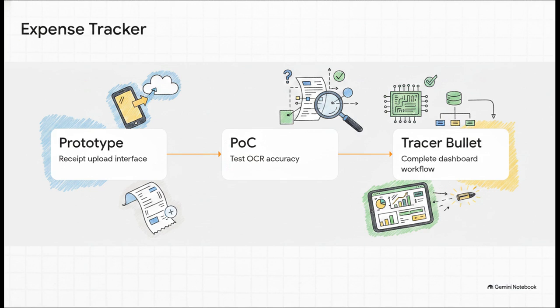Next, can our optical character recognition actually read crumpled up receipts accurately? Build a PoC to test just the OCR. Finally, can the uploaded receipt pass through the OCR into the database and actually show up on the financial dashboard? Build a tracer bullet. Notice how methodical that is? Every step just removes another layer of uncertainty.